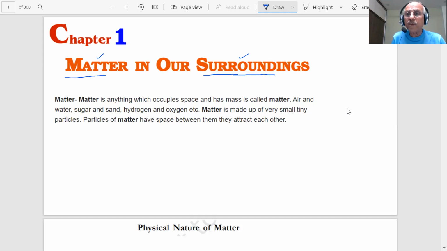So that means, students, in general, we can say that the things around us, whatever things we are seeing, the clouds, the stars, the sky, everything is matter. Now, in science, students, we have to give a scientific definition of matter. You say, oh, this is a dust particle. A dust particle may be visible to you, may not be visible to you. Suspended particles are there in the air.